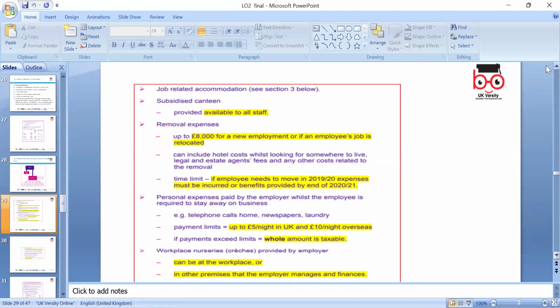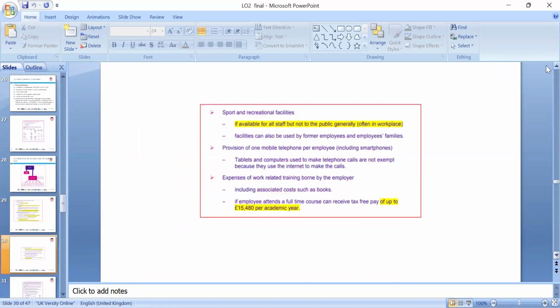So payment per night up to £5 a night in the UK, and £10 overseas. So we have to look around, that's exempt. If we have more, then of course it can become a benefit in kind. That needs to be adjusted accordingly.